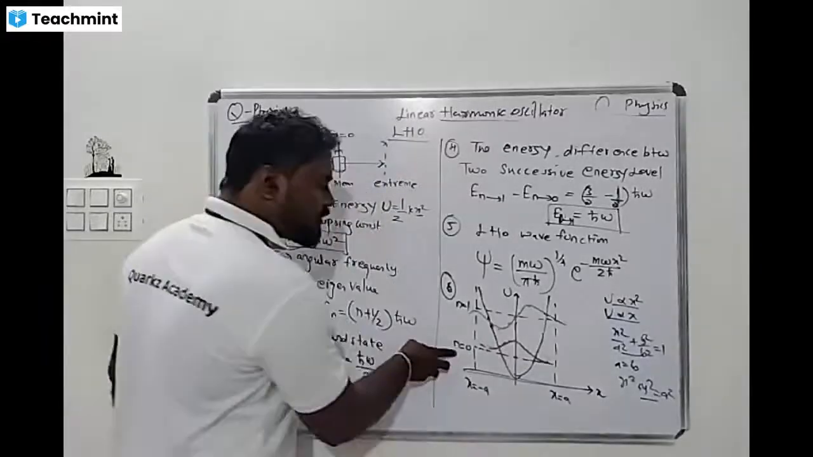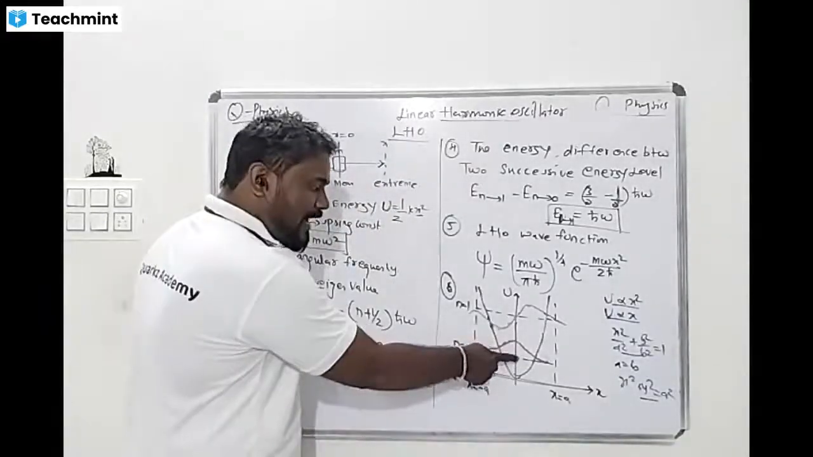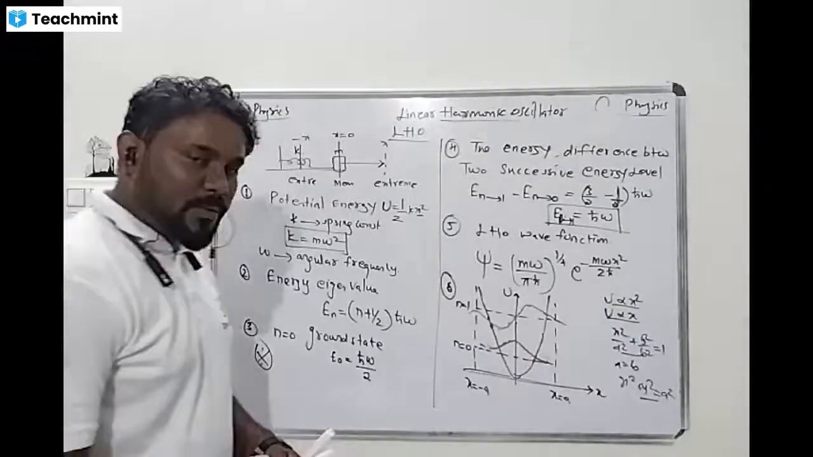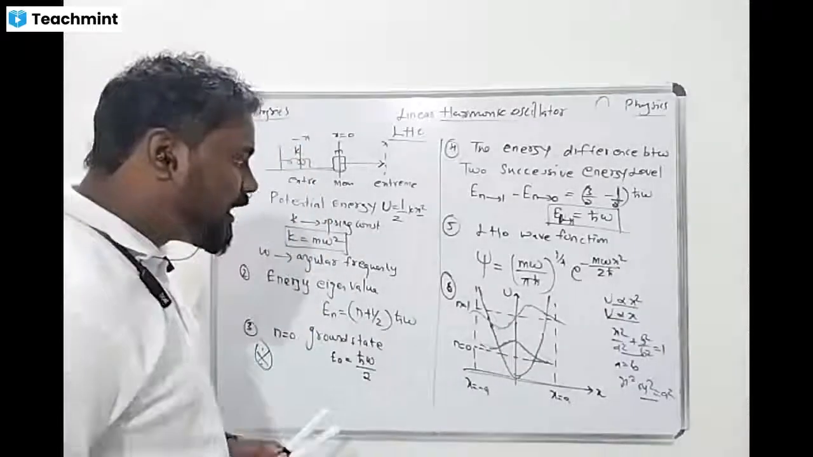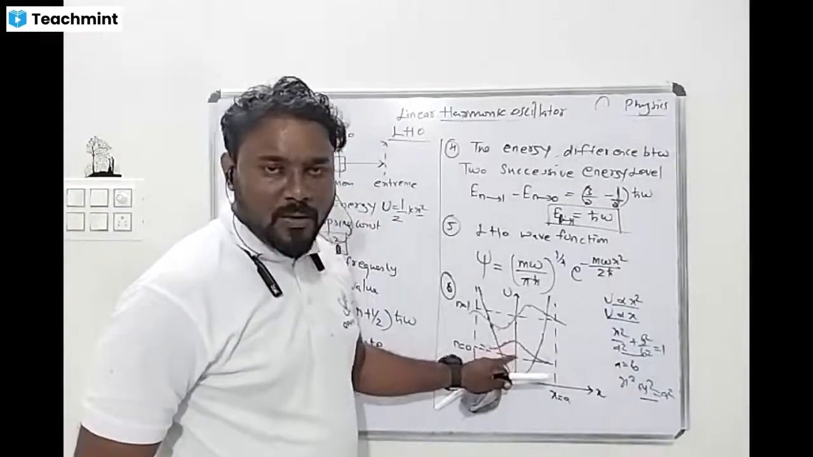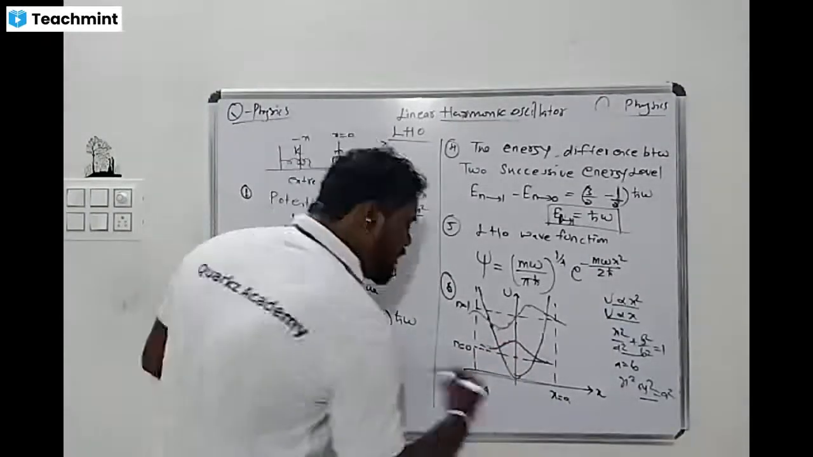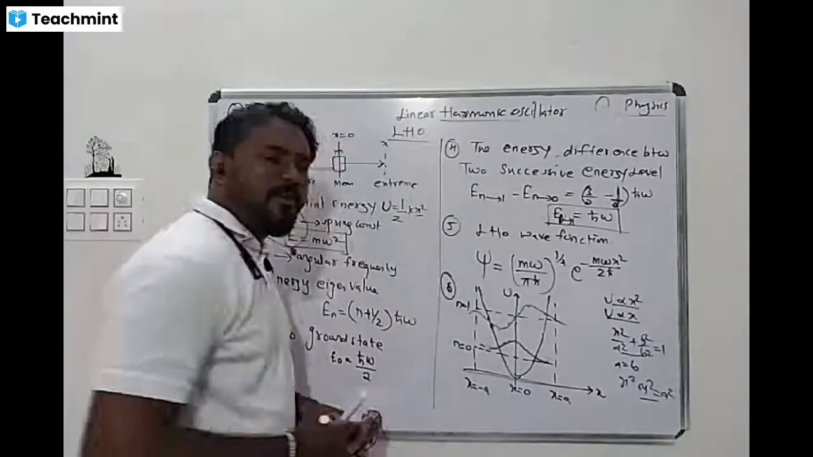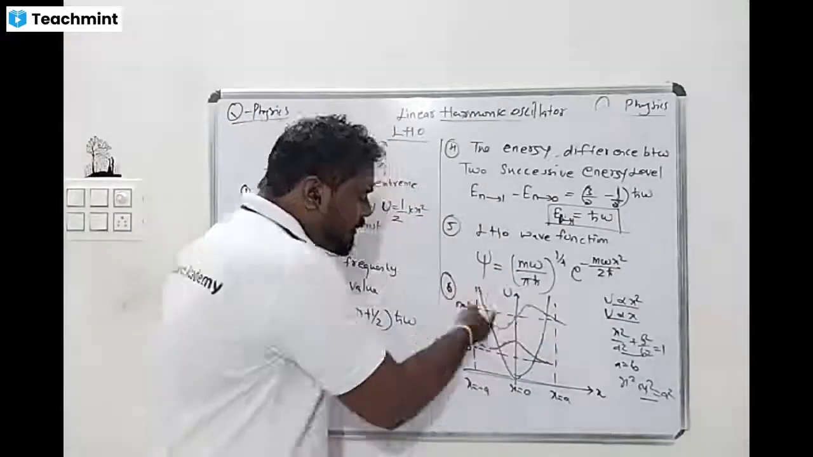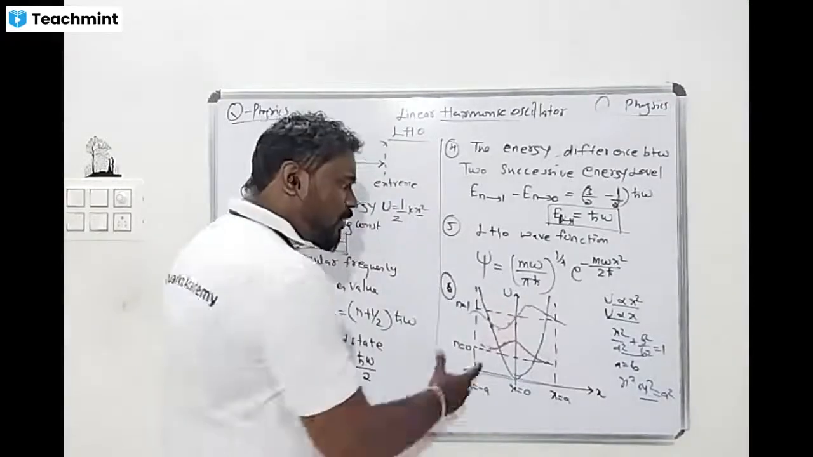So it is n is equal to 0. Where is the probability of finding the particle? For n is equal to 0, where is the probability of finding the particle maximum? It is nothing but at the ground state, at the center point, x is equal to 0. It is the mean position. The probability of finding the particle is maximum there. This is very important. Otherwise, if it is n is equal to 1, what is the probability of finding the